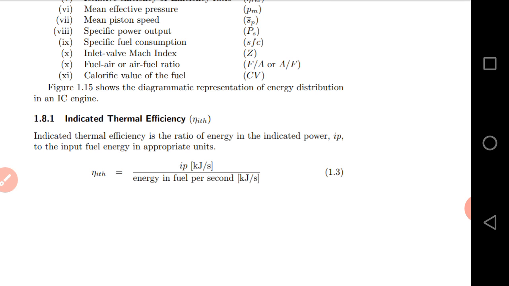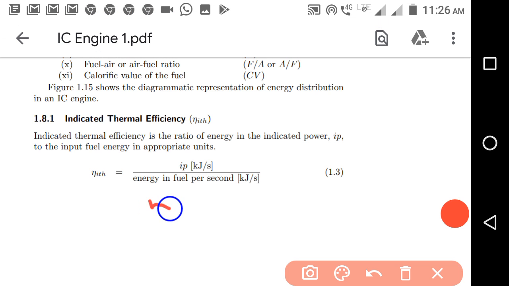It is the ratio of output power to input energy. The input energy we supply in the form of fuel, the heat supplied, which is nothing but m_f into CV, the calorific value.